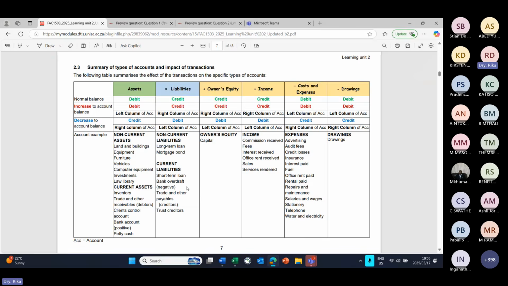Now, clients control and trust creditors control, the one on the assets and one on the liabilities, is something that you will become more familiar with as this module progresses. So be sure that you know these two accounts well from the start and that you start recognizing the transactions that affect them, because those two accounts are very specific to you as law practitioners in future.